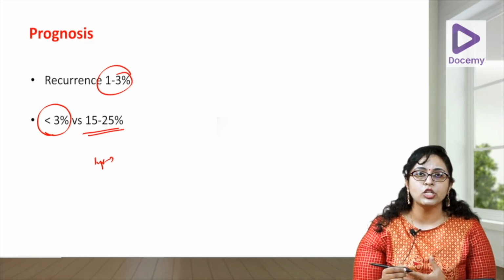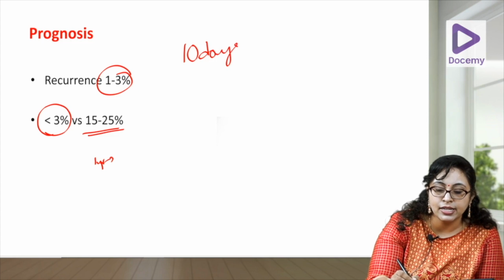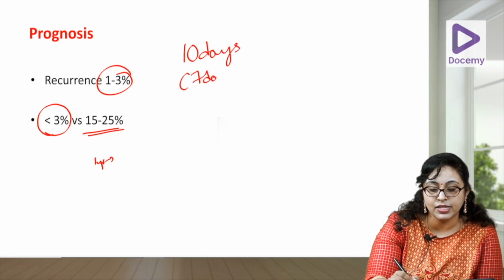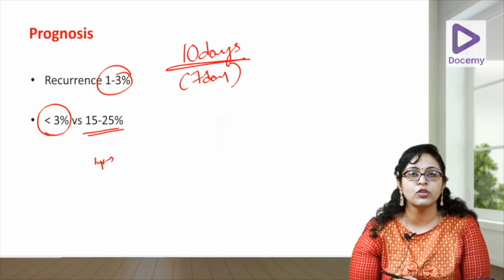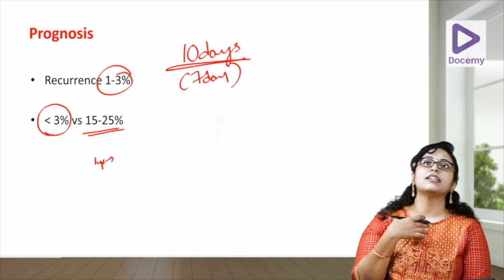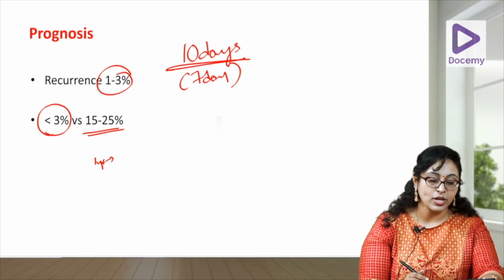So, when should you adequately treat? Treatment should be initiated by at least 10 days, preferably by 7 days. Maximum by 10 days, then only your IVIG is going to help, because after 10 days the insult has already occurred. By 2 to 3 weeks your coronary artery aneurysm is going to happen.